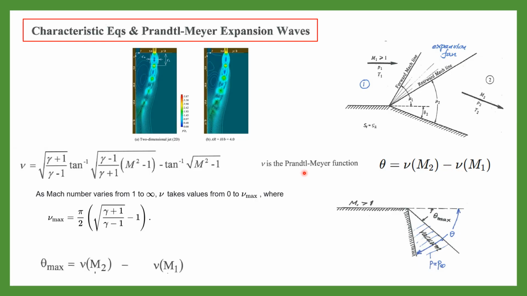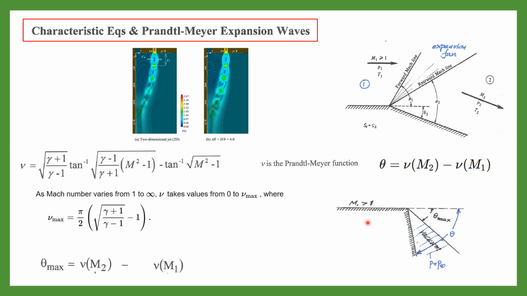And this nu(M) function is given in an online calculator or, let's say, in the isentropic table at the end of the book. In class, I described how to obtain pressure, temperature, and density for the Prandtl-Meyer function. But here, for the Mach number, we can use this relation and the Prandtl-Meyer equation to obtain the